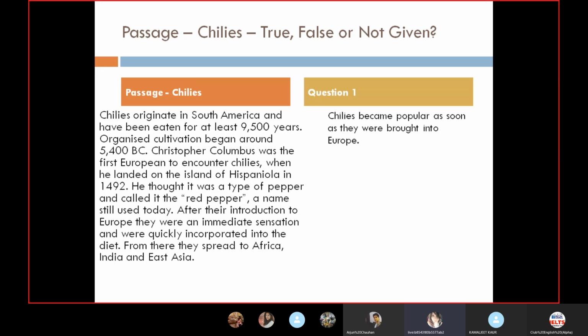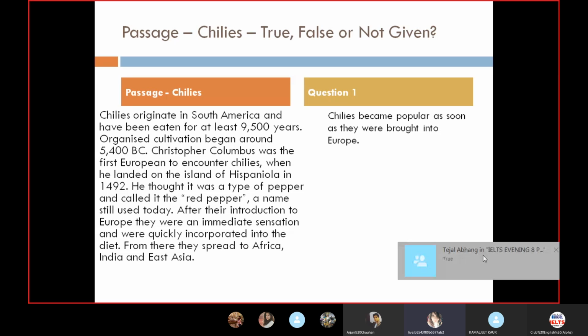So now we have a question: Chilies became popular as soon as they were brought into Europe. We need to see whether it is true, false, or not given. Kindly refer to the tips given in the previous slides and give the answer. I'll give just 2 to 3 minutes, not 5 minutes, because you need to develop speed also.